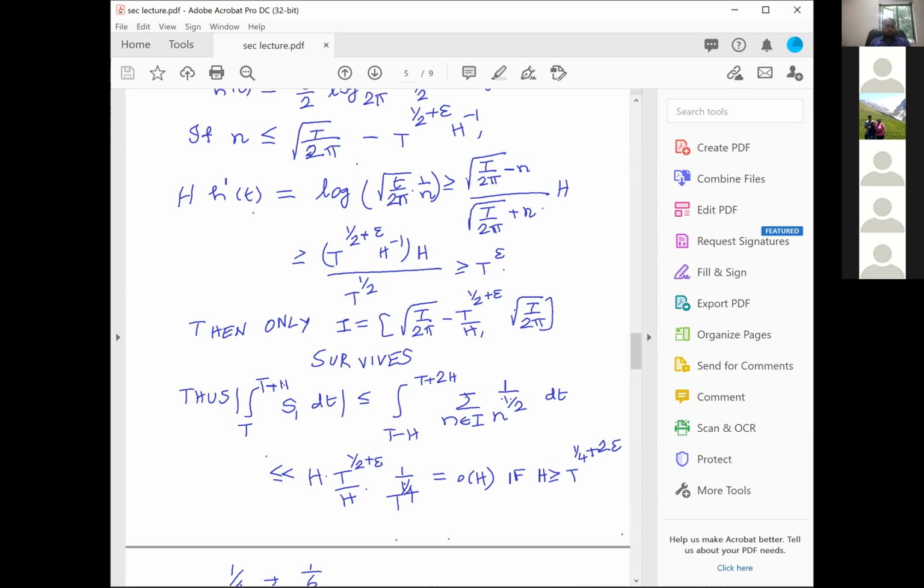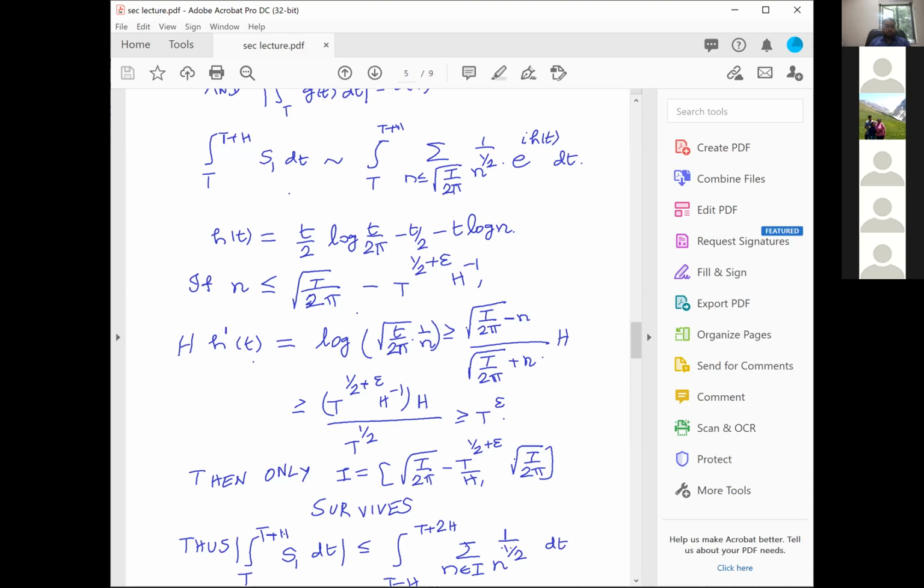And therefore, what I have to do is essentially I have to now take this integral s1 dt equal to t to t plus h, the summation over n, 1 over n power half e power i h t. And the only part which I have to bother about is not all the n with 1 to square root of t by 2 pi, but only those n's which are in this particular interval. Okay, what do I do with the n's in this particular interval?